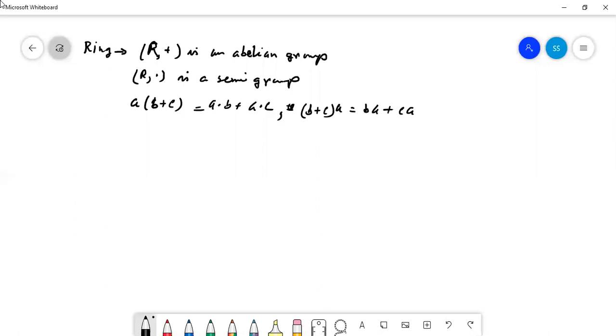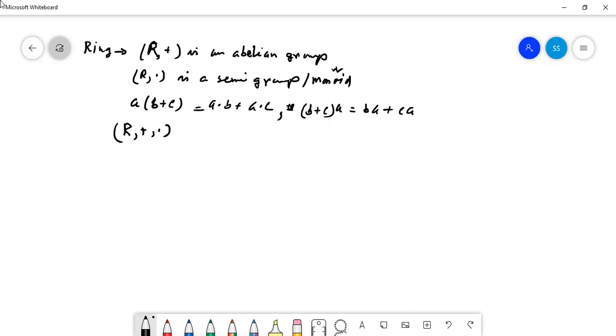Am I audible to all? Yes, sir. R plus dot is a ring. This was the definition of a ring when R plus is an abelian group, R dot is a semigroup, and the multiplicative distributive law holds. That means there are properties 5, 7 and 8 for a ring. When it is a ring with unity, it goes from semigroup to monoid. That means 1 belongs to R, then it is a monoid, and it is called a ring with unity.